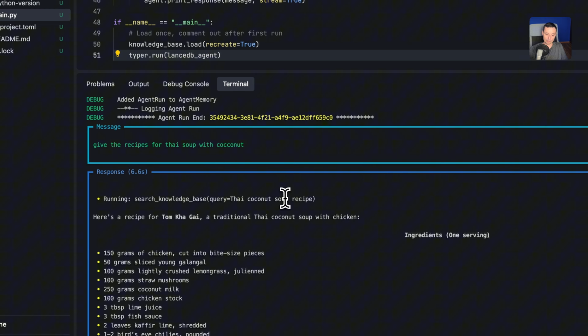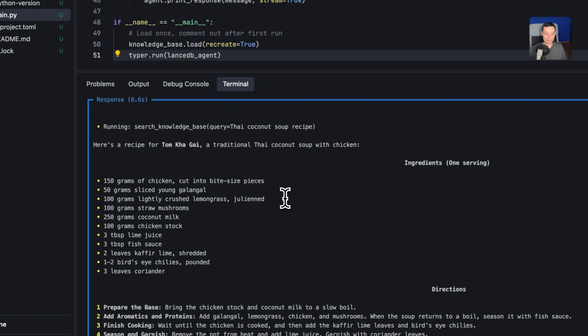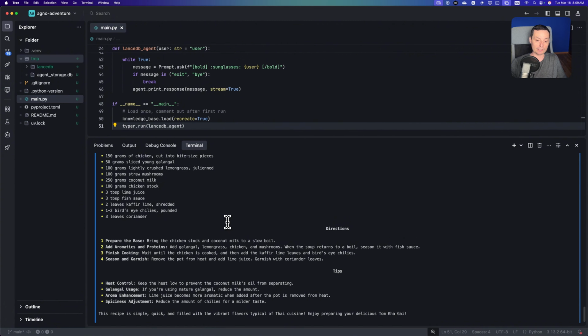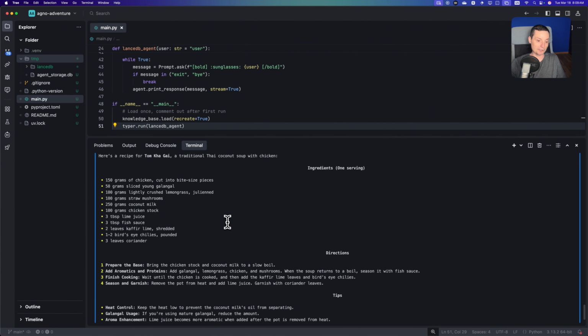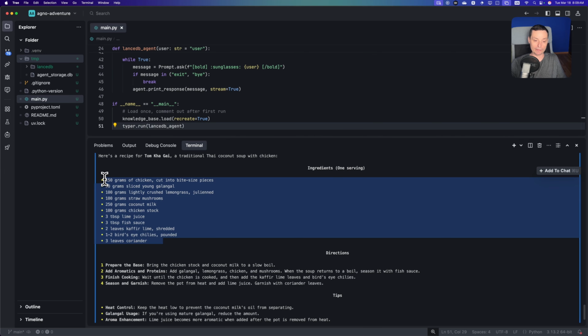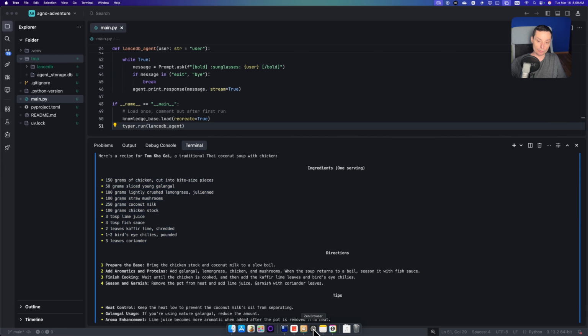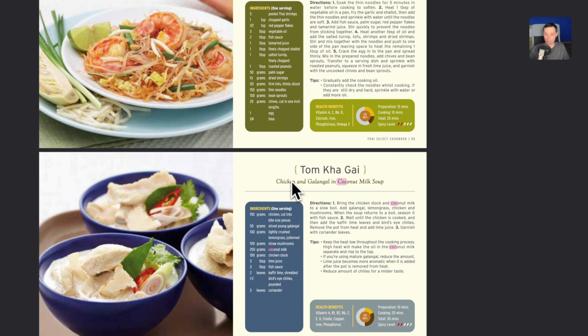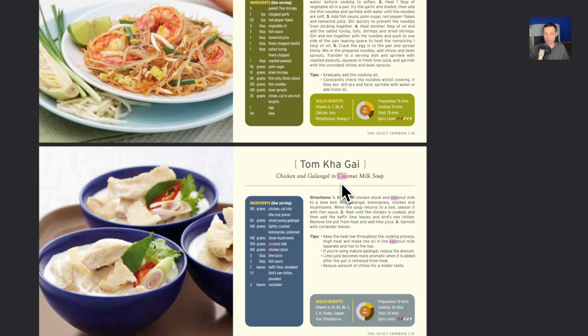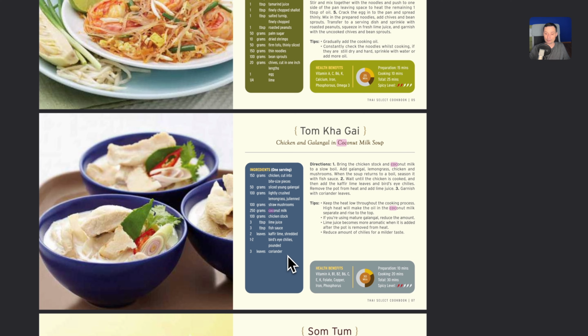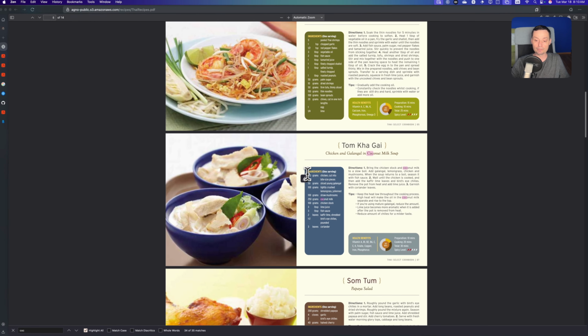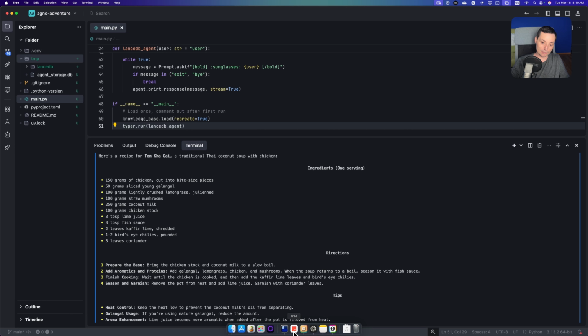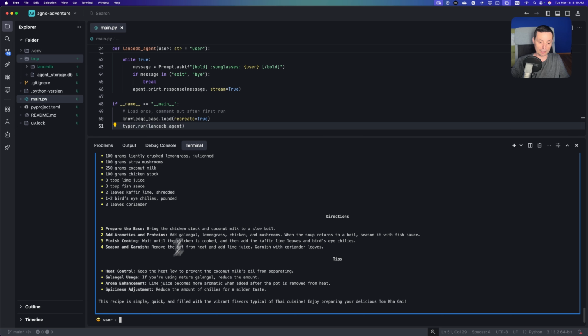It created a keyword for us to pull out the ingredient, and in here you see that you have the ingredients, and this is directly from the documentation, because if we're going to check it, and yeah, these are the chicken and the coconut soup, and you see that you have the ingredients in here.